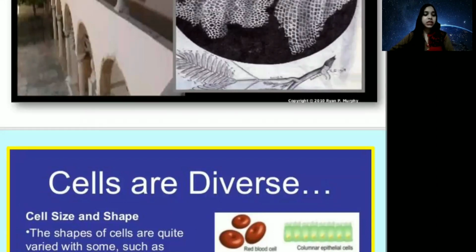Now, the question arises whether we can see the cell without a microscope. Yes, we can see a cell without a microscope. An example is a hen's egg. Hen's egg is a single cell which can be seen by our naked eyes. So, cells vary in size. Some cells are very small in size. Some cells are very large in size.